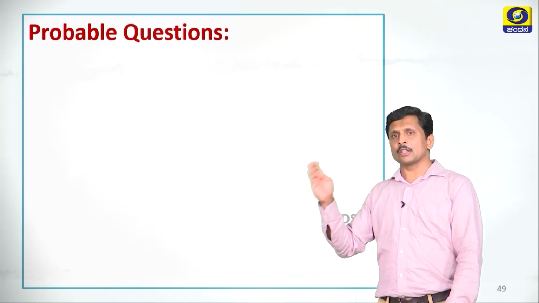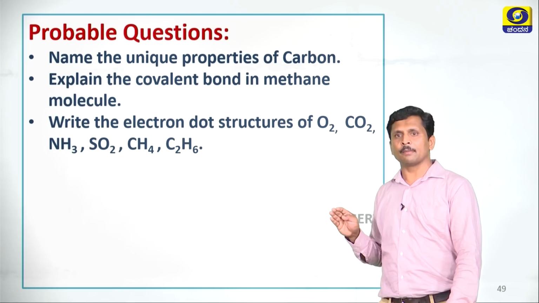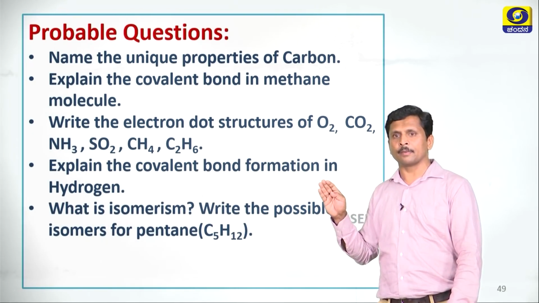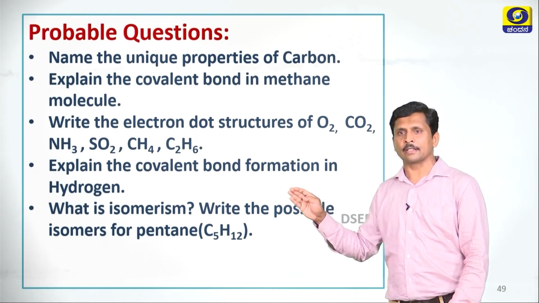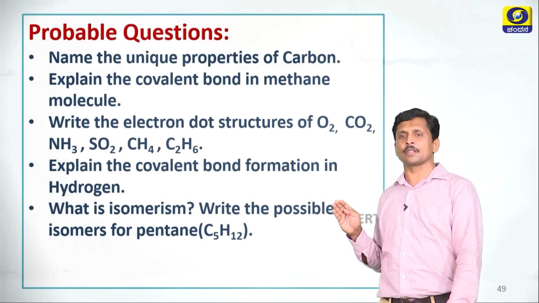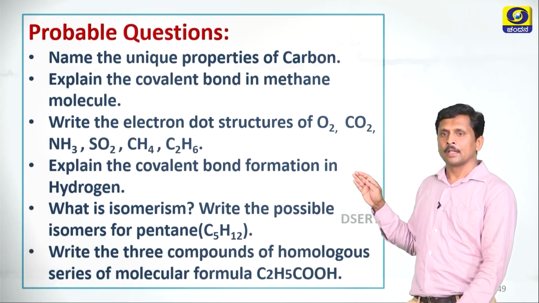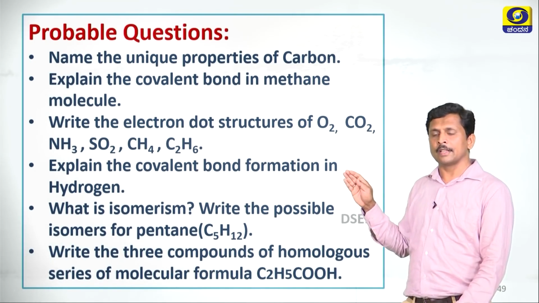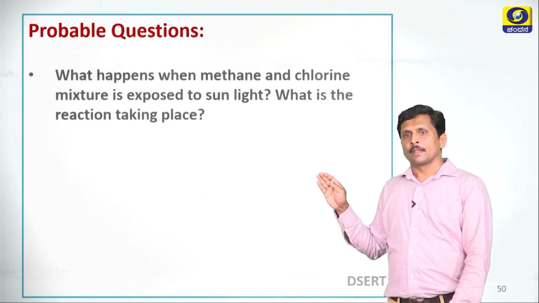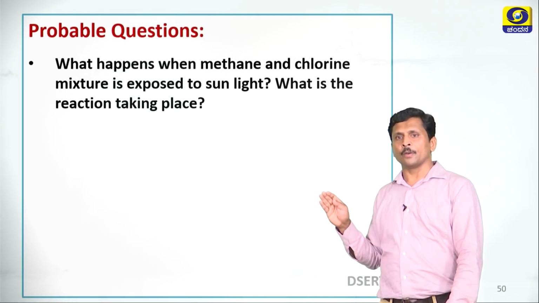Dear students, let us know the probable questions in this chapter. Name the unique properties of carbon, explain the covalent bond in methane, then electron dot structures of some molecules like ammonia, sulfur dioxide, methane, carbon dioxide, oxygen, etc. Explain the covalent bond formation in hydrogen, what is isomerism, write the possible isomers of pentane, write the homologous series of molecular formula C2H5COOH.